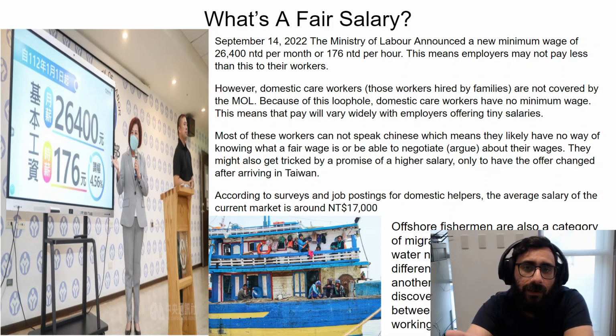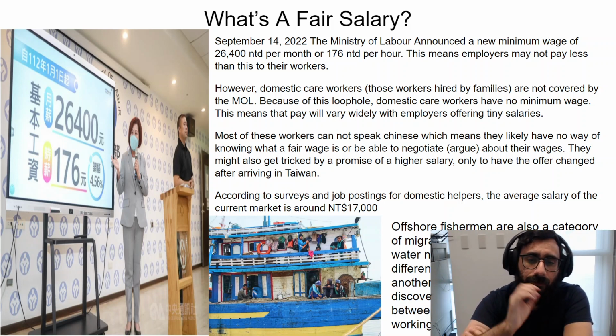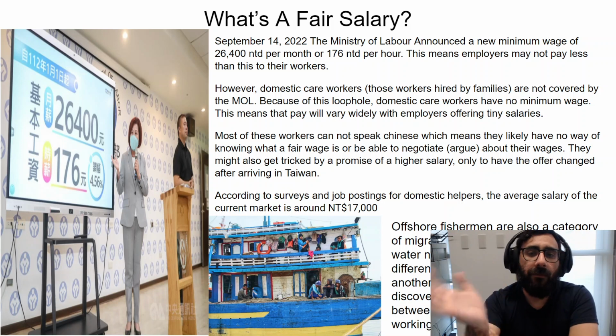If there's no one taking care of the grandma, then all the old people will not survive. They will start dying off too quickly, not able to take care of themselves. Or Taiwan's fishing industry will collapse. And Taiwan's fishing industry is one of the ways that Taiwan makes a lot of money. Or the chip manufacturers, if they mistreat the workers in the dormitory, then there won't be enough workers to make the chips anymore.